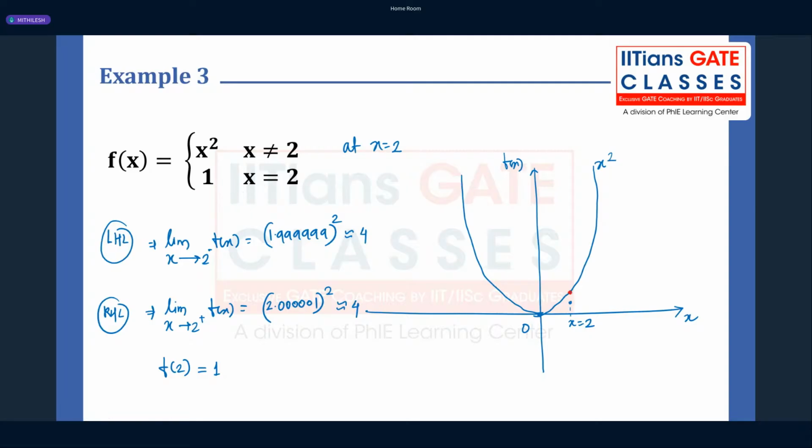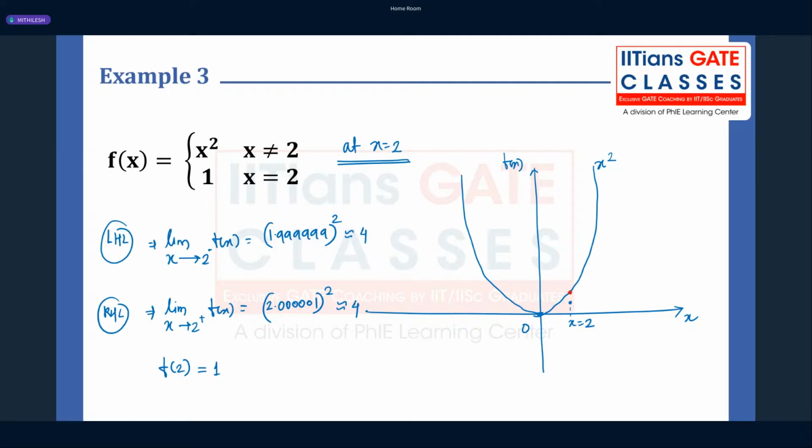Hence, you can say that this function is not continuous at point x is equal to 2. If you consider any other point, let's say x is equal to -1, 0, 1, 3, at those points it is continuous, no problem. However, our point of interest is x is equal to 2, where our left hand limit is equal to the right hand limit, but the value of the function at that point is not matching with it.